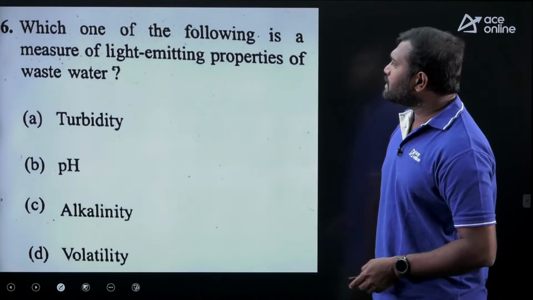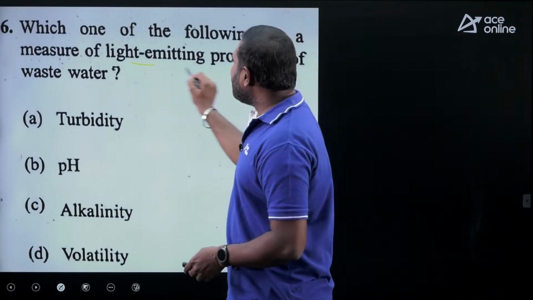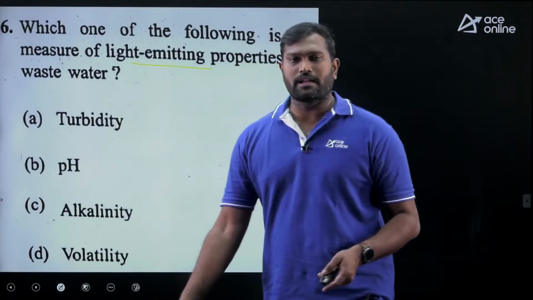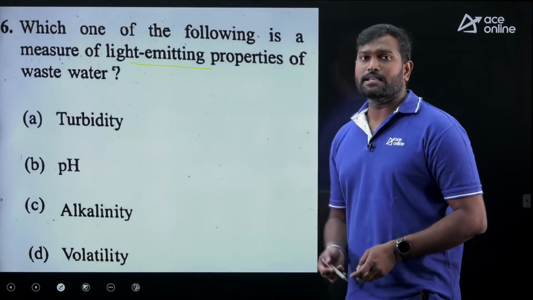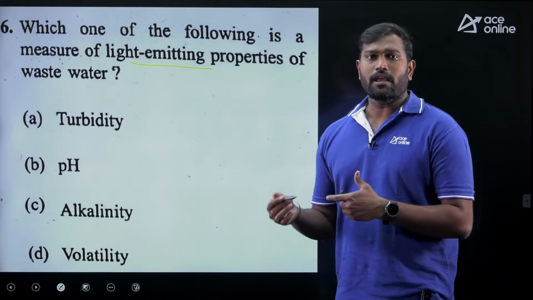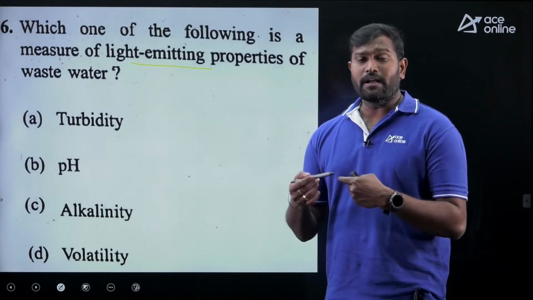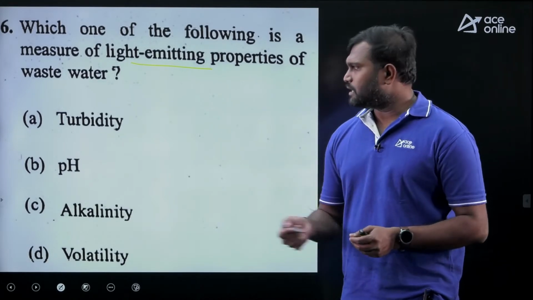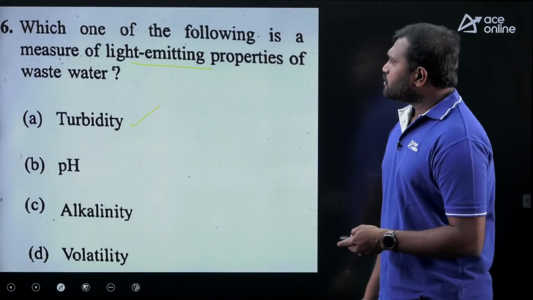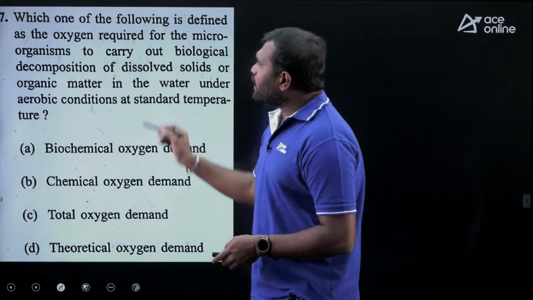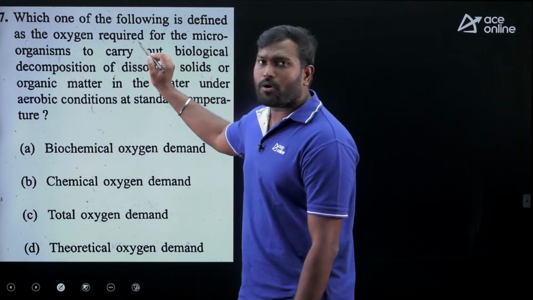Which one of the following is the measure of light emitting property of the wastewater? That's nothing but turbidity. So what is turbidity? It's the ability of water to penetrate or to reflect the light rays, that's going to be the turbidity. It's a measure.